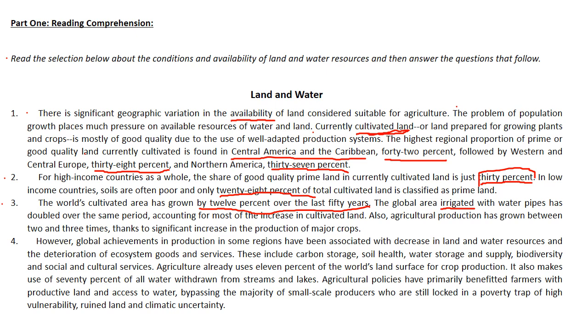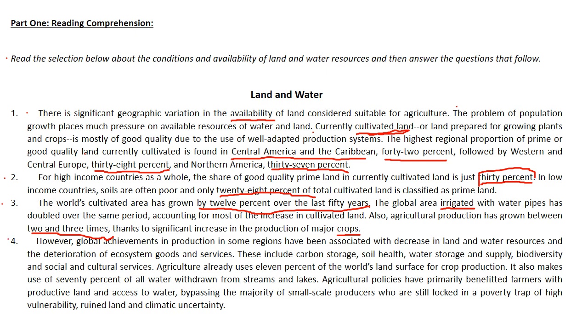Also, agricultural production has grown between 2 and 3 times thanks to significant increase in the production of major crops. Again, crops are plants that we eat, like beans, like vegetables, like fruits, wheat. All of those are called crops.